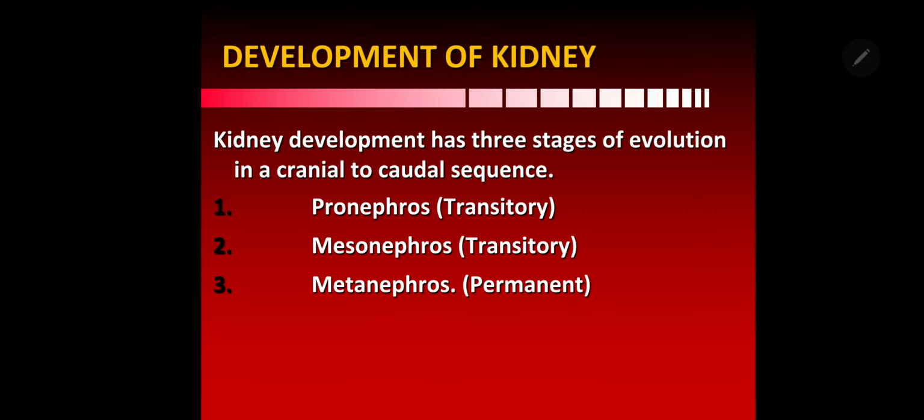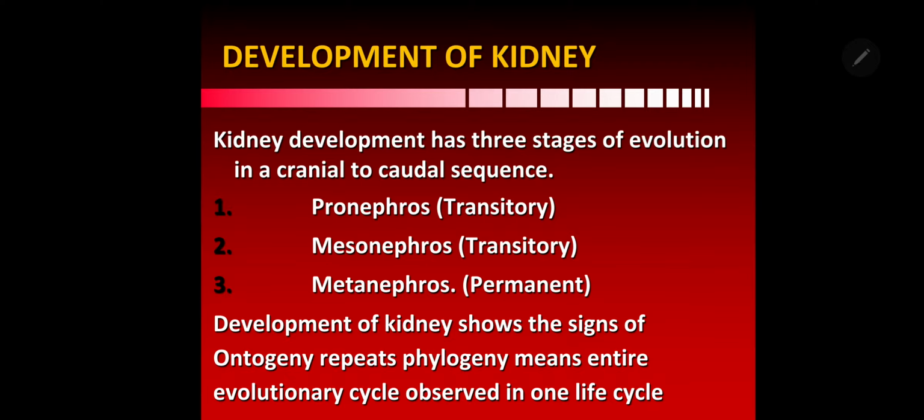But during development, the kidney shows all these features, so we say the development of the kidney shows the signs of ontogeny repeats phylogeny. Ontogeny means one life cycle of an individual, whereas phylogeny means the entire evolutionary cycle from fishes to mammals.